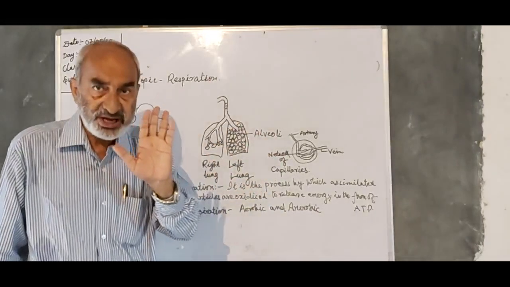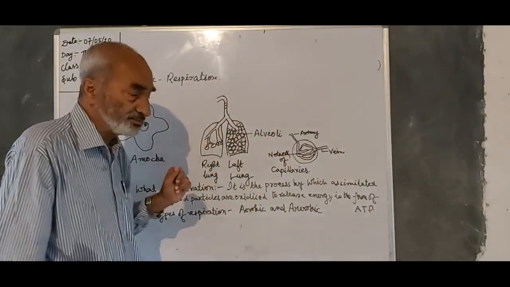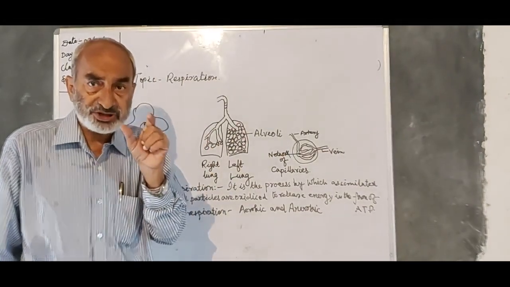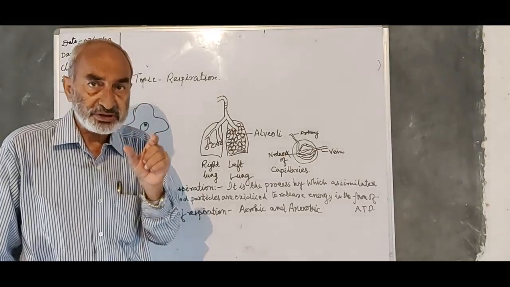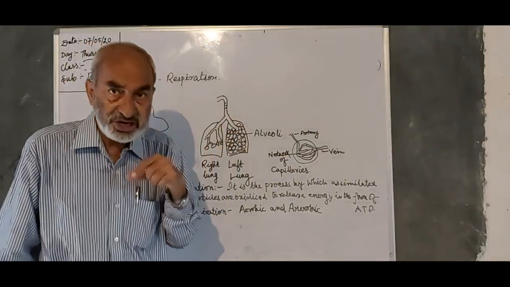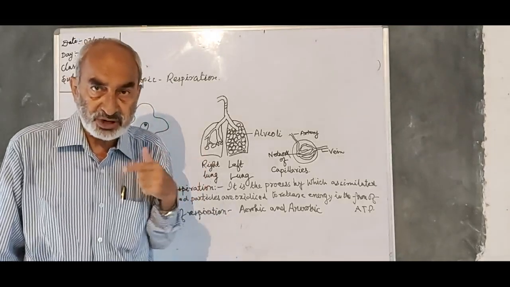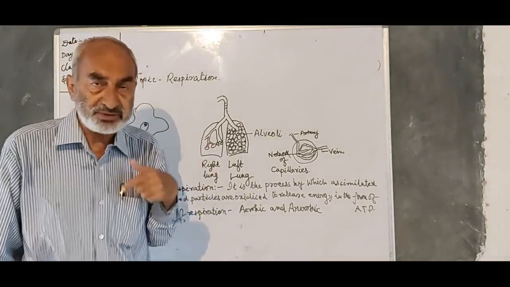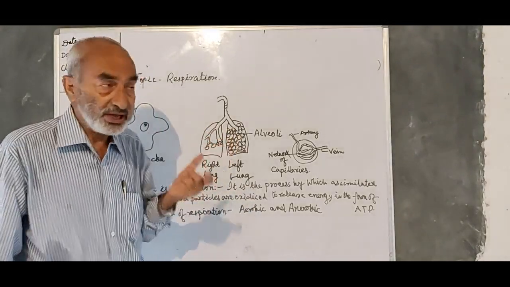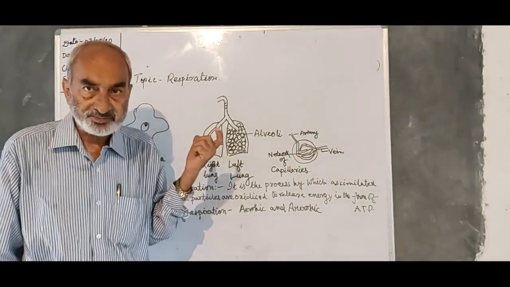Is it clear? That cellular respiration is a chemical process, but breathing in of oxygen and breathing out of carbon dioxide is a physical process.